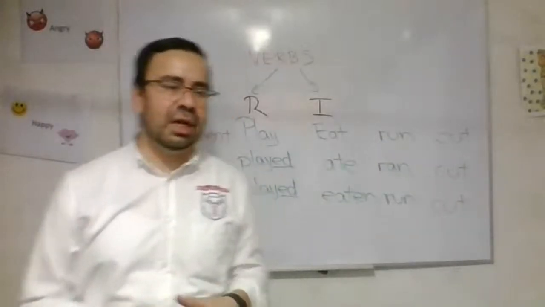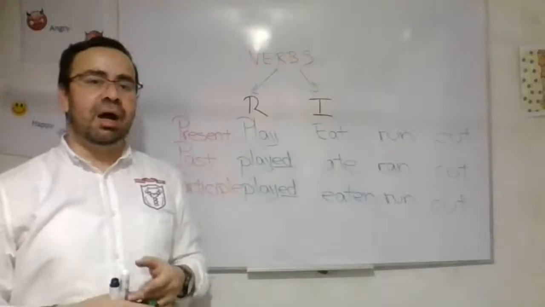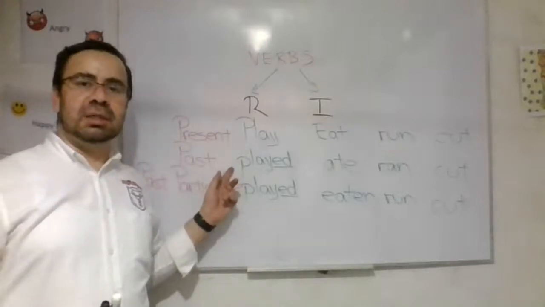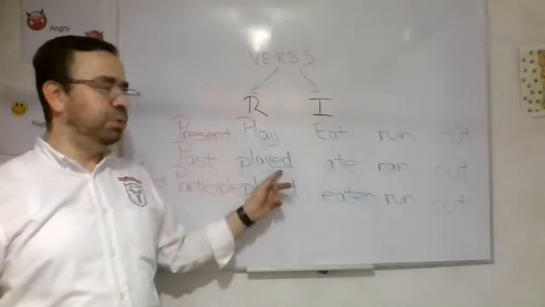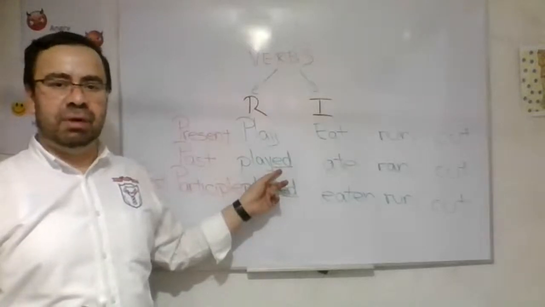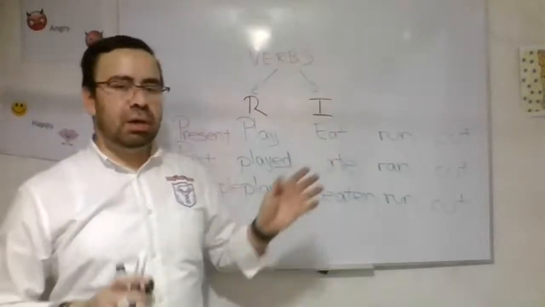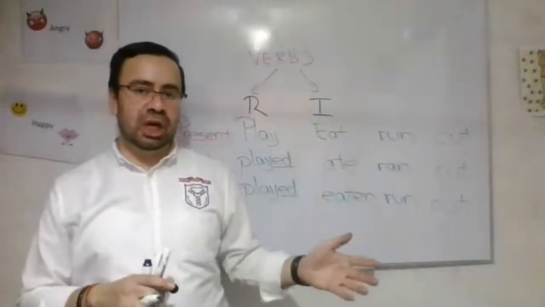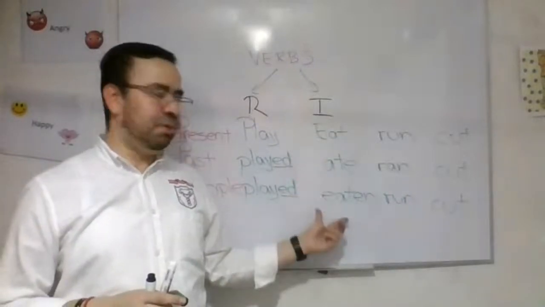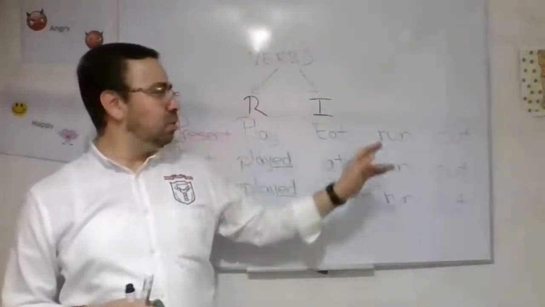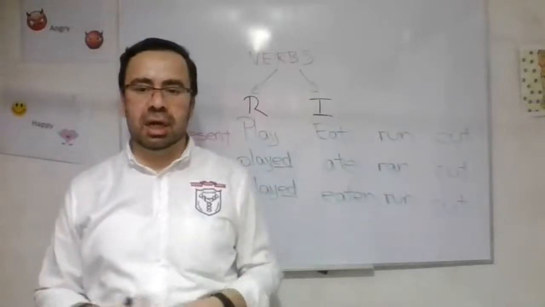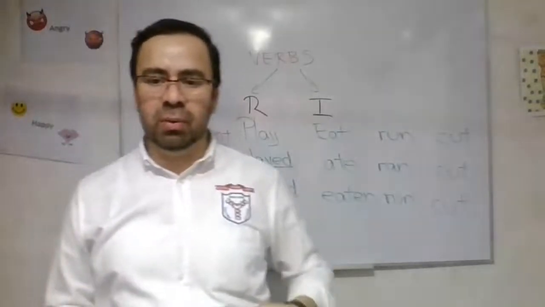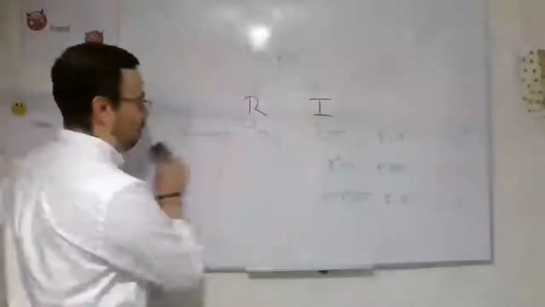So we can say that regular verbs are the verbs that when we use them in past and past participle, we have to write ed at the end of the verb. And irregular verbs, most of the time, change when we use past and past participle. Sometimes run, run, run, or cut, cut, cut. Or for example, put, or think, thought.